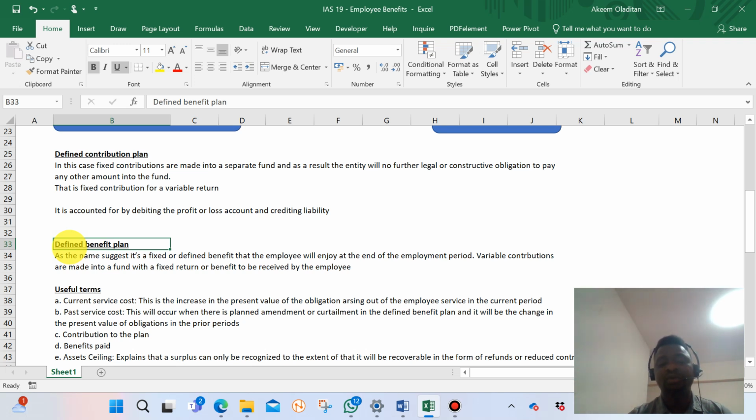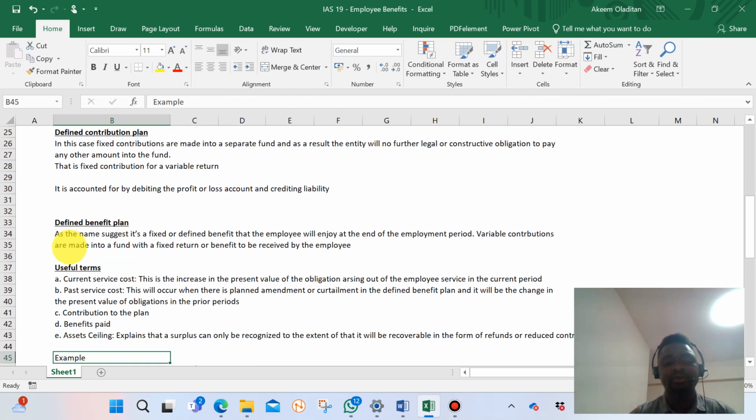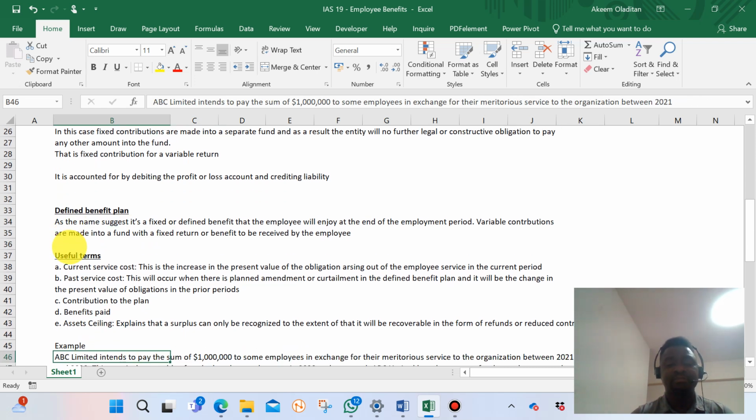So what the employer pays is variable contributions, but the return on the fund, I mean the return on the contribution, is fixed at all points in time. So that's the difference between defined contribution and defined benefit plan.